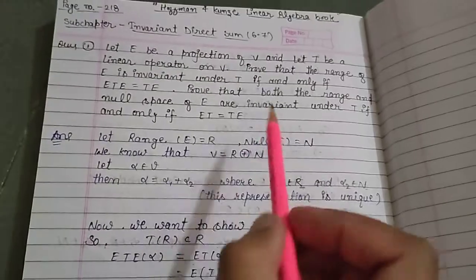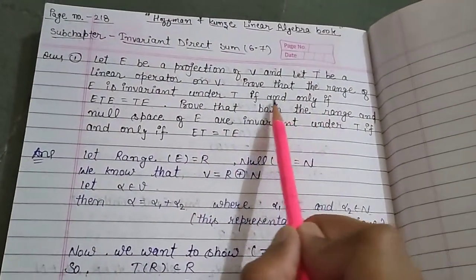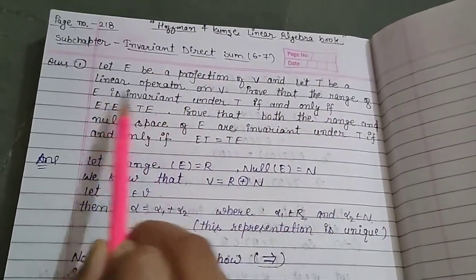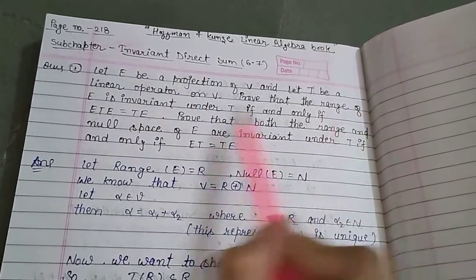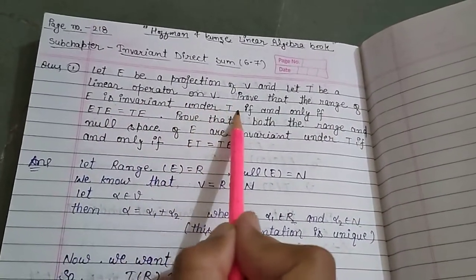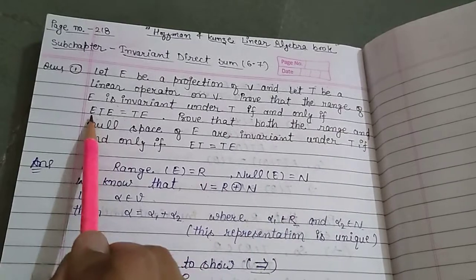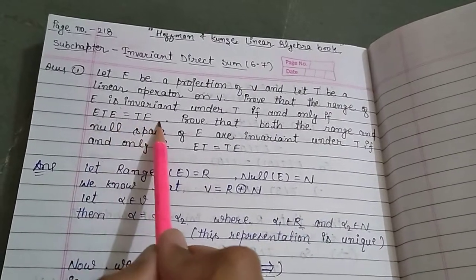then we have to prove that range of E is invariant under T if and only if ETE equal TE.